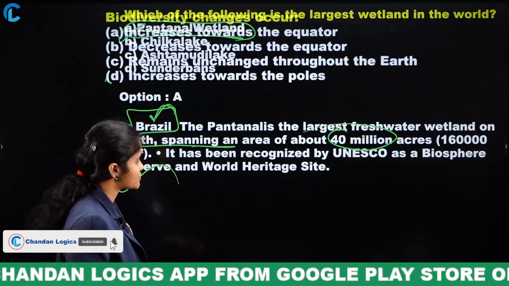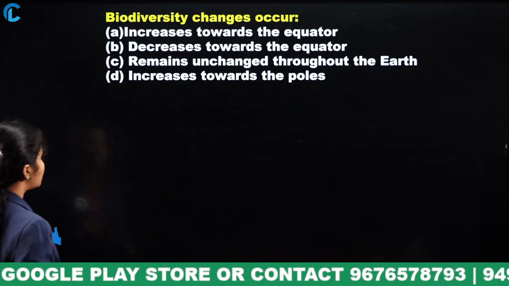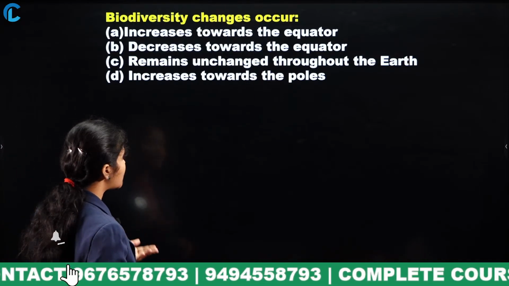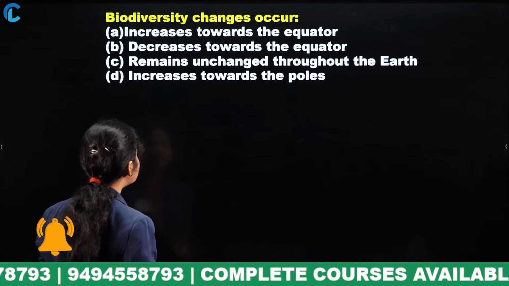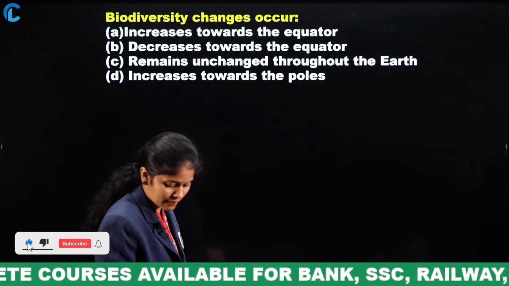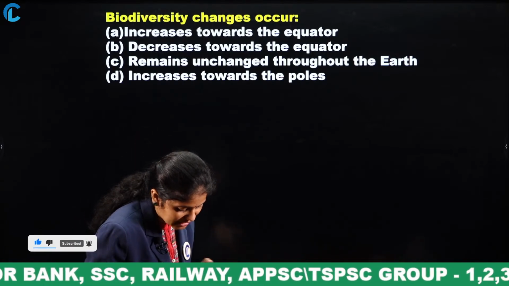Next, biodiversity changes occur: increase towards the equator, decrease towards the equator, remains unchanged throughout the earth, or increase towards the poles. Yes, especially in India it is Sundarbans, but moving to the wetland it is Pantanal.